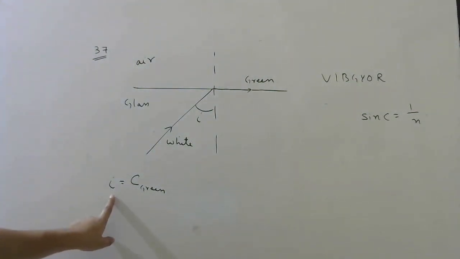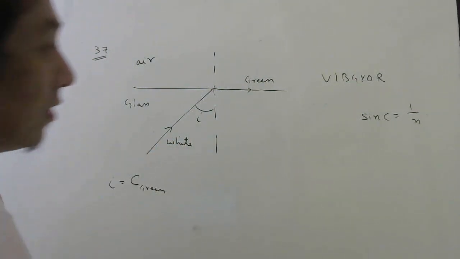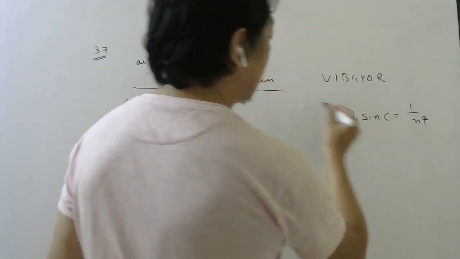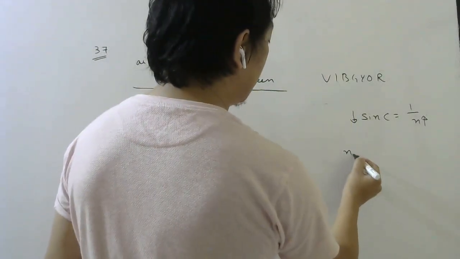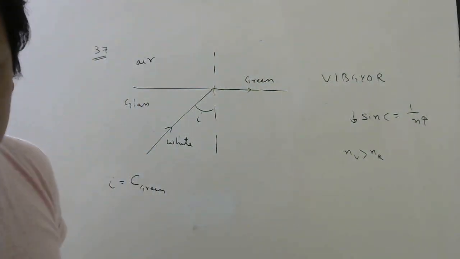Right now this angle of incidence is equal to how much? Critical angle of green color, remember that. Now as n value increases, critical angle decreases. Now you know that NV is greater than NR. Correct? NV is greater than NR.